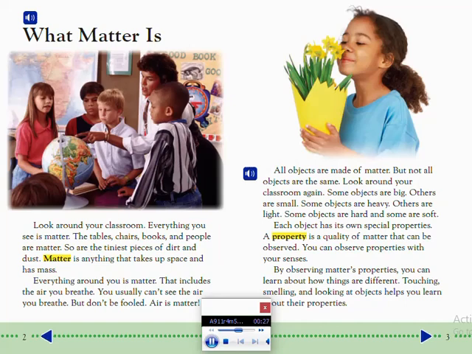A property is a quality of matter that can be observed. You can observe properties with your senses. By observing matter's properties, you can learn about how things are different. Touching, smelling, and looking are ways that help you learn about objects' properties.